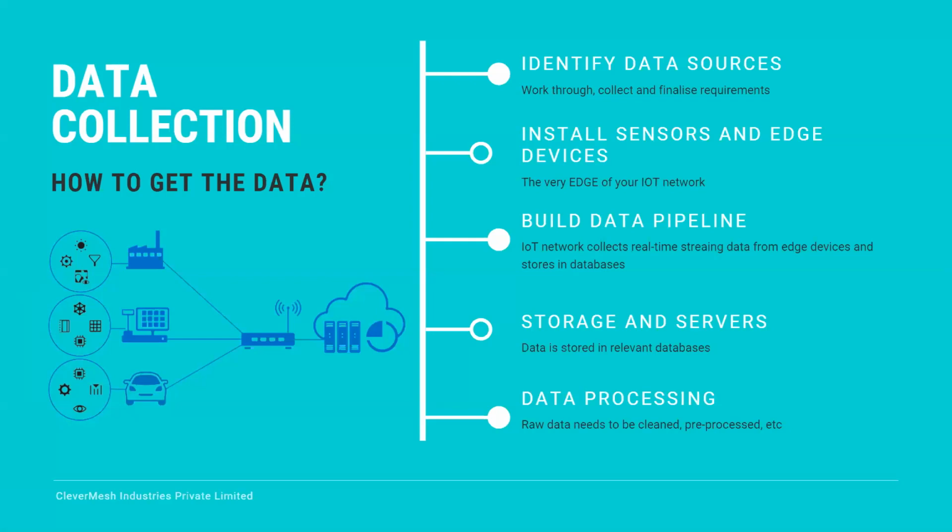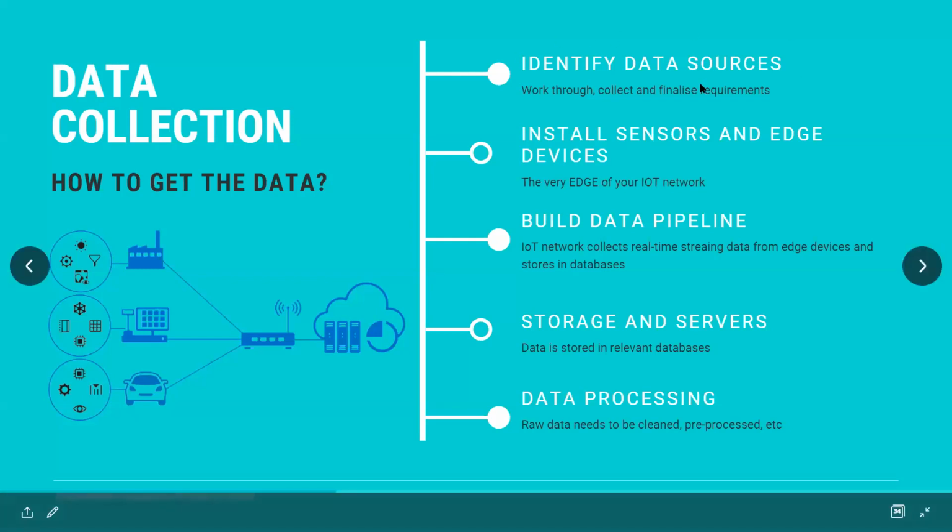Then you can further bifurcate this. You can target specific machines. For example, there is a big boiler, right? You want to monitor different parameters of that boiler very closely, so you can connect that boiler as well. Then you have some chiller plant or something like that. You have your air conditioners, and so many machines. Almost all machines these days provide you with capabilities to connect with IoT devices, right? So first thing you do is identify your data sources.